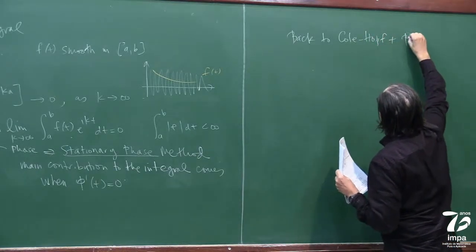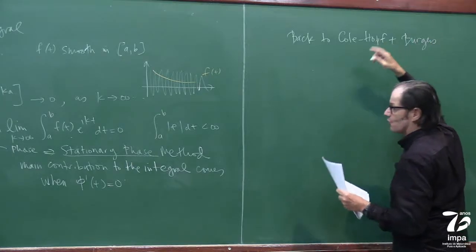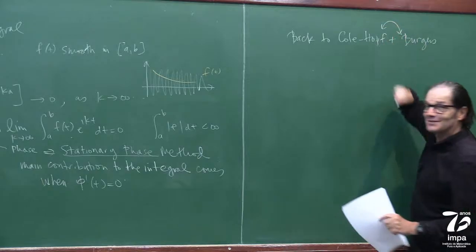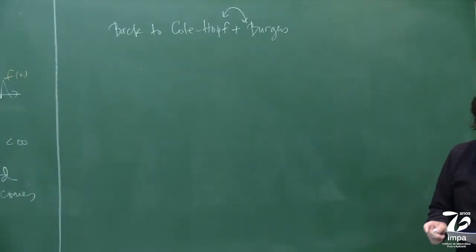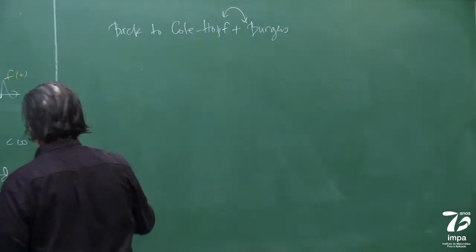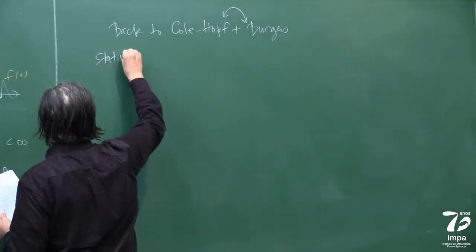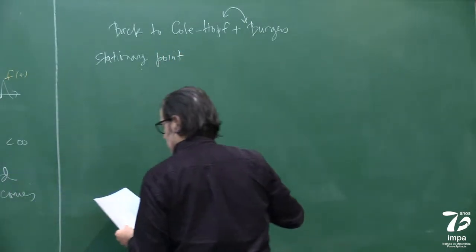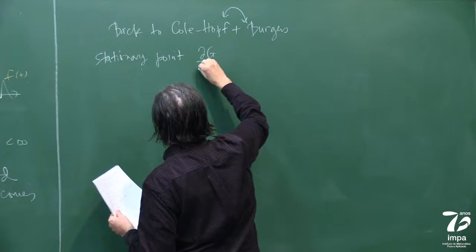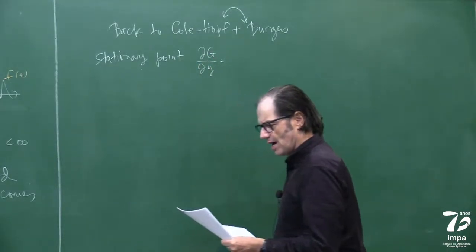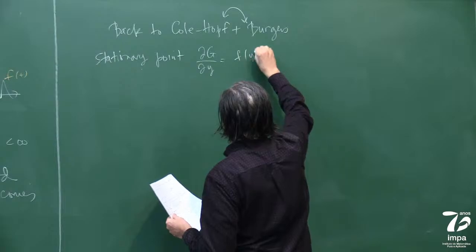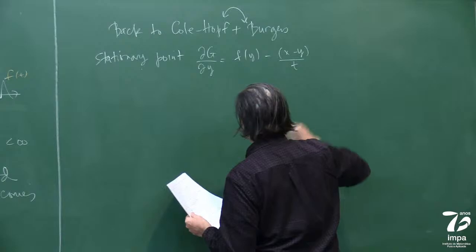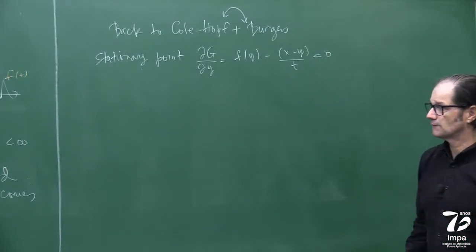Kohl-Hopf plus Burgers, or it should be said Burgers plus Kohl-Hopf, doesn't matter, right? It doesn't alter the sum here. Okay, so therefore we need to satisfy the stationary point. Well, as I mentioned to you, we have to compute the dG/dy. It's going to be f of y minus (x minus y) over t, equal to 0.